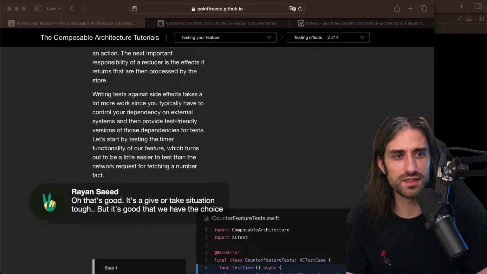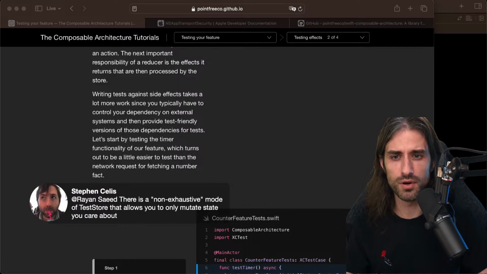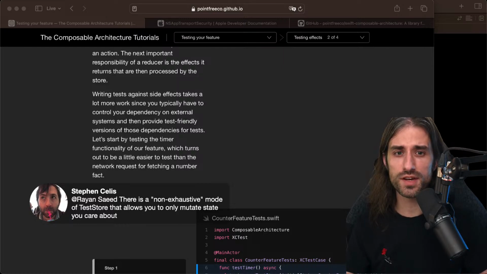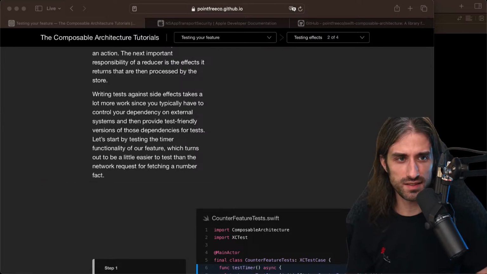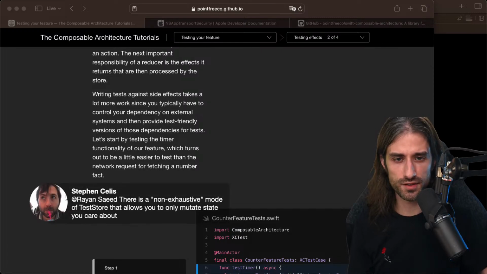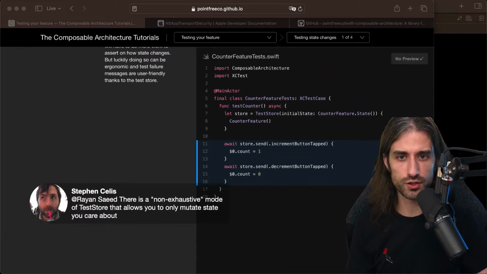Okay, so this non-exhaustive mode of the tester. I'm still trying to wrap my head around it. Oh, okay, I guess by default, okay, I think I get it. So in both the exhaustive and non-exhaustive mode, you still write the mutation that you expect, like the ones that you can see here.